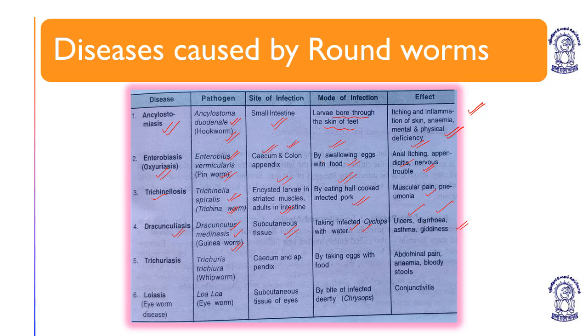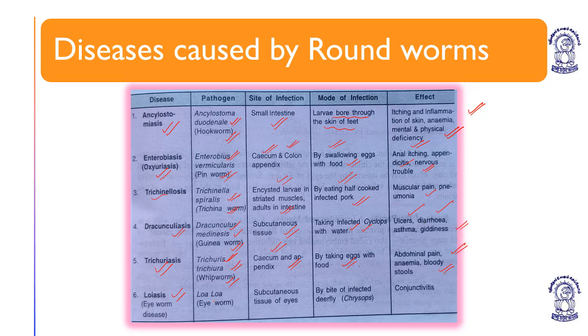Then trichuriasis, Trichuris trichiura, whipworm. It involves cecum and appendix, by taking eggs with food. Effects are abdominal pain, anemia, and bloody stools. Taking infected cyclops with water is dracunculiasis. It causes ulcers, diarrhea, asthma, and giddiness.